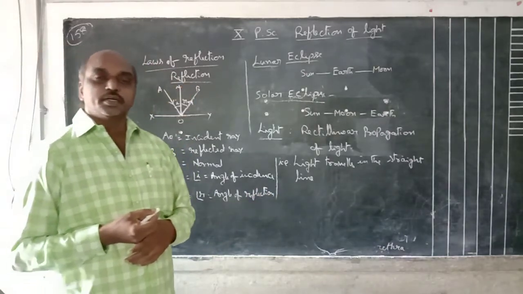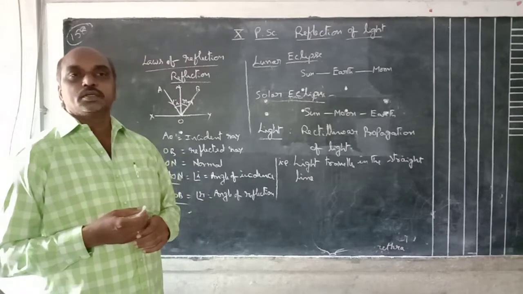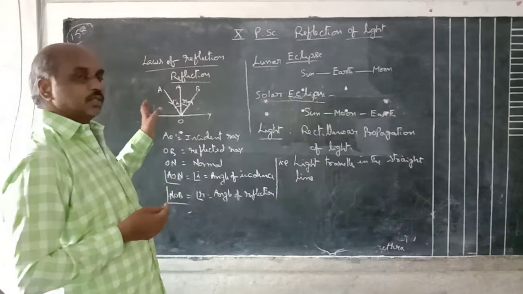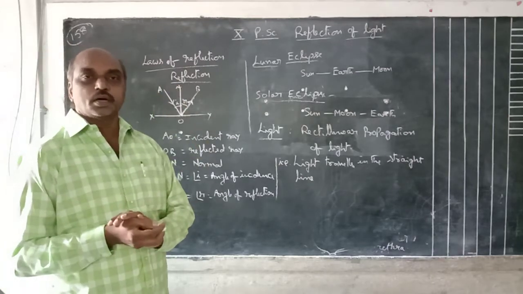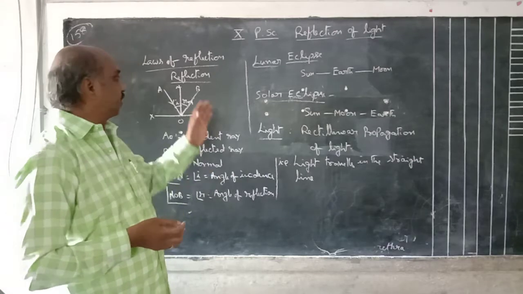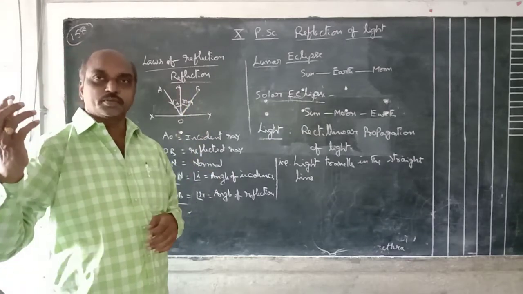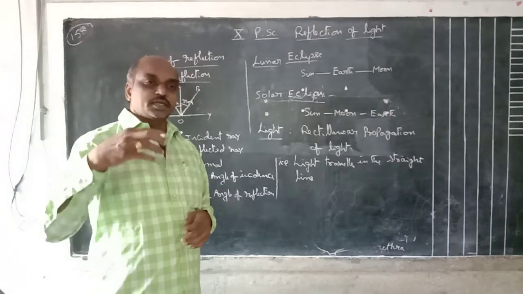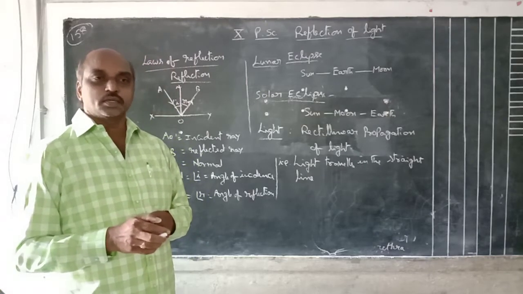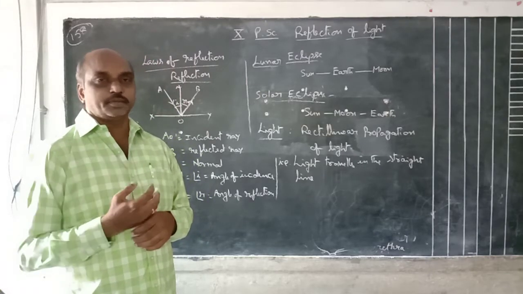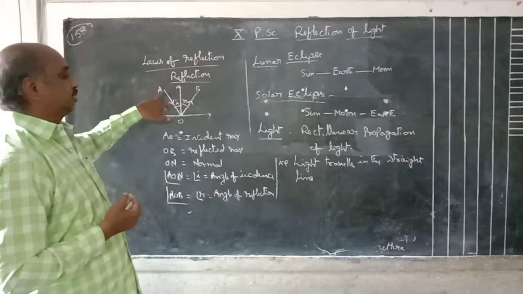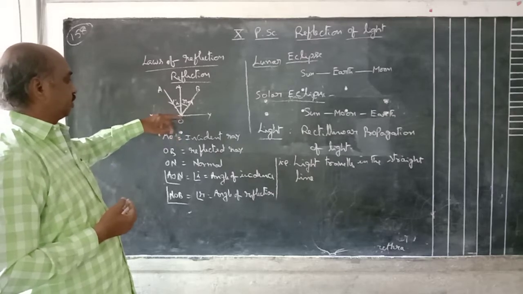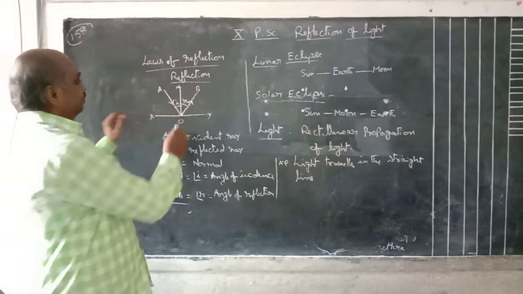Reflection of light. Reflection means, suppose in a dark room, without any lighting, we cannot see the objects clearly. Switch on the light and immediately we can see the objects. How can we see the objects? That is the reflection of light. Light rays are coming from the luminous body, that is from a tubelight or any light. These light rays are incident on the surface of the bodies in the room. After that they come back in the same medium. So suppose A is the light source, the light ray is coming in the direction AO. After incidence on the base or any surface, it reflects in the direction of OB.